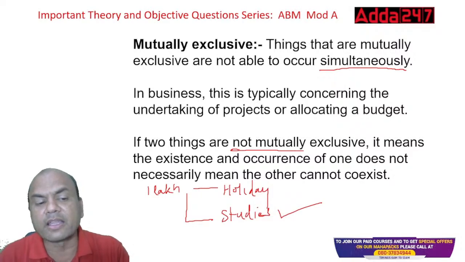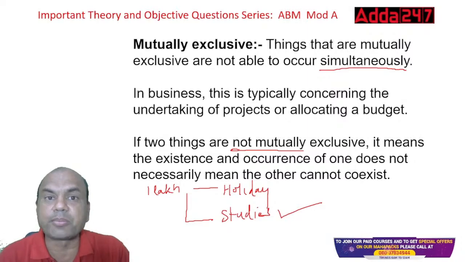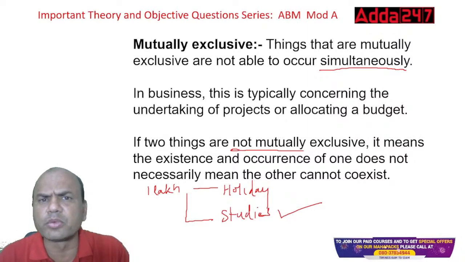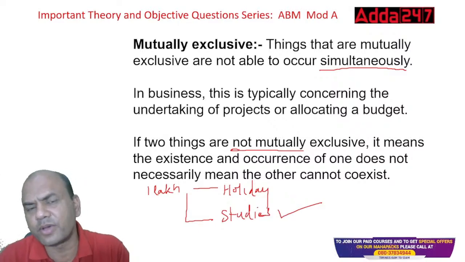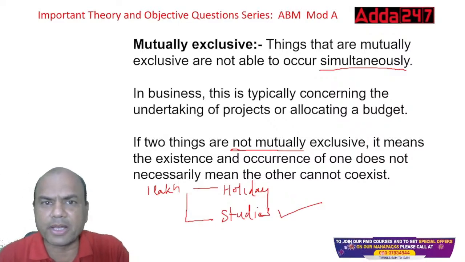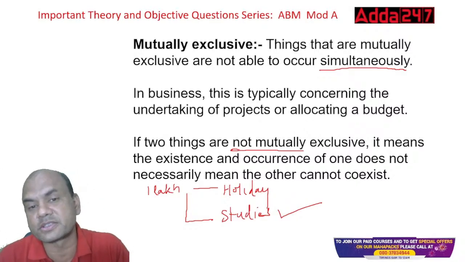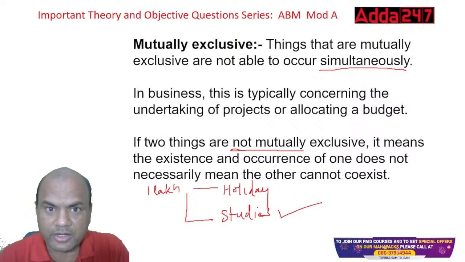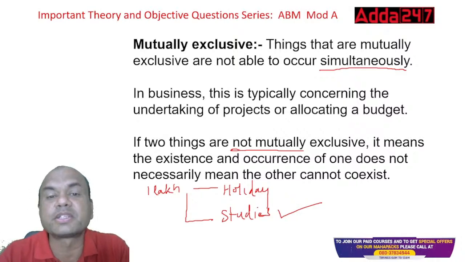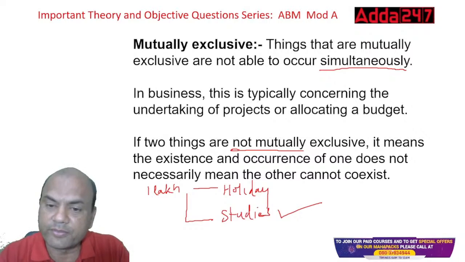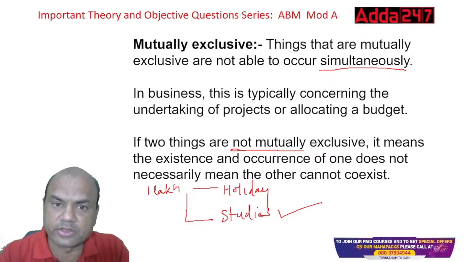I can have, see here, scoring a first class and passing. Scoring a first class and passing are not mutually exclusive. Why? Because I can pass as well as score in the first class, but passing and failing are mutually exclusive. Simple, got it? Type yes in the comment section if you have understood this concept. Type yes right now. So, have you understood mutually exclusive, number one?